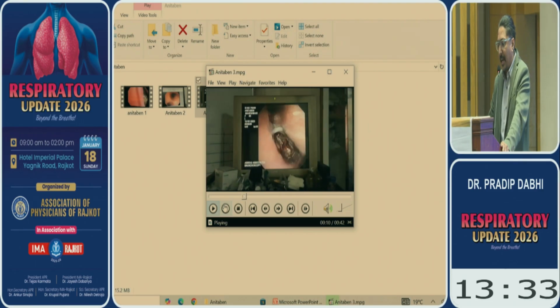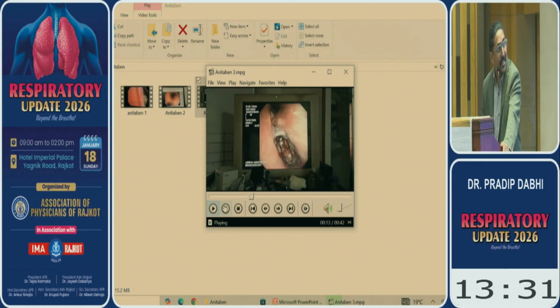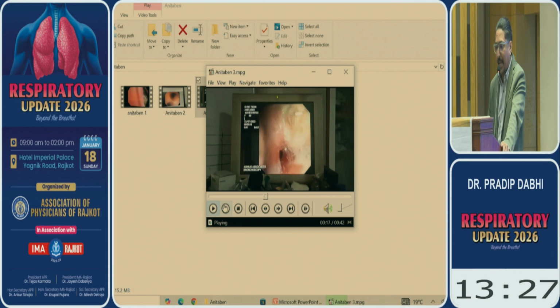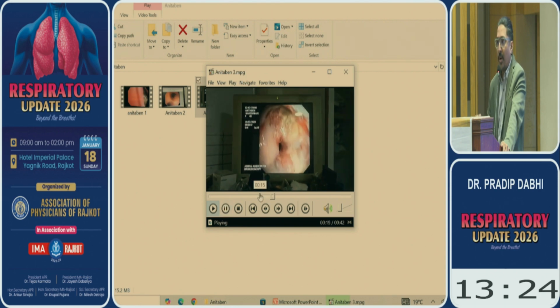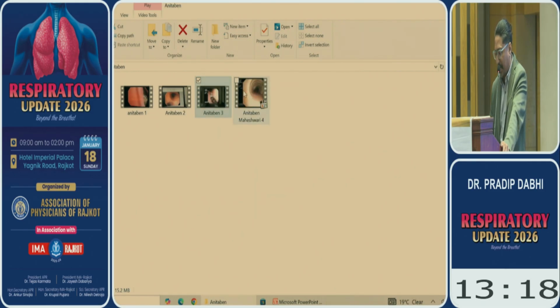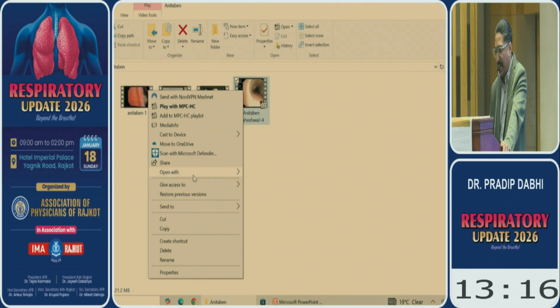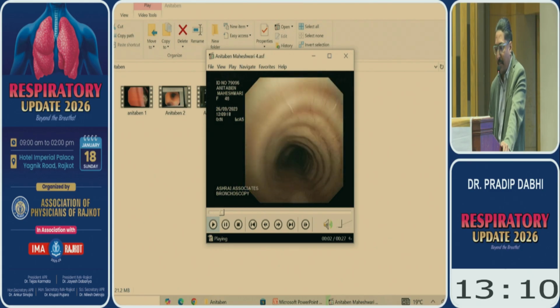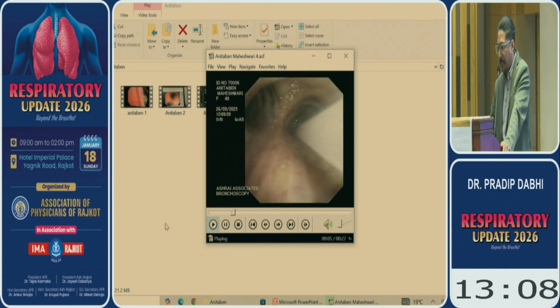You can see the airway. It is almost like sloughing of the airway on the right side because of the chemical content of the tablet. So what we do is serial balloon dilatation in this type of stricture, and we follow the patient. After 2 to 3 dilatation sessions, the patient is absolutely fine and the airway is almost regained. This is the final outcome after all the airway treatment with balloon bronchoplasty.